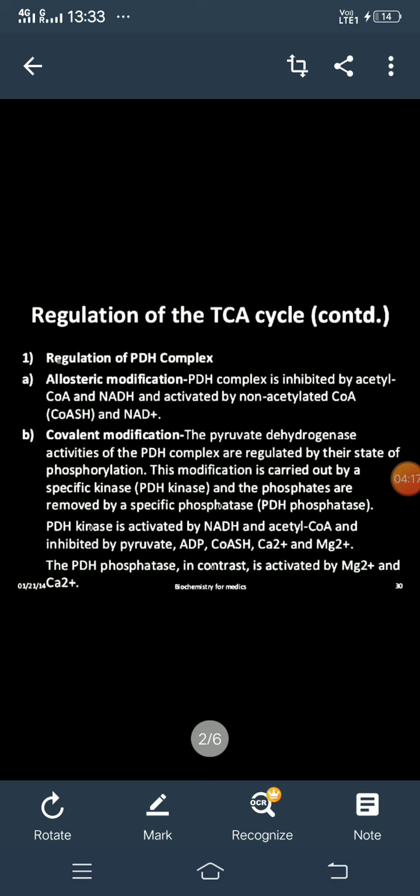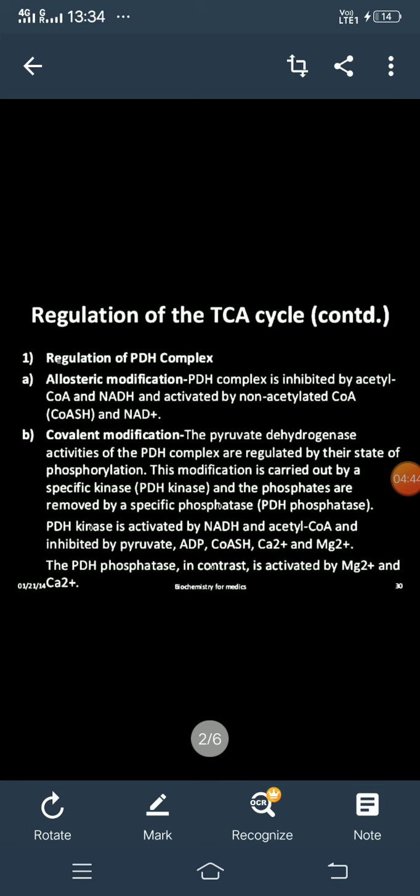The PDH complex, the pyruvate dehydrogenase complex, is inhibited by its products. What are its products? Acetyl CoA and NADH. Contrastingly, it is activated by non-acetylated CoA and NAD plus molecule. Yes, this is one way of the regulation. It is known as allosteric modification.